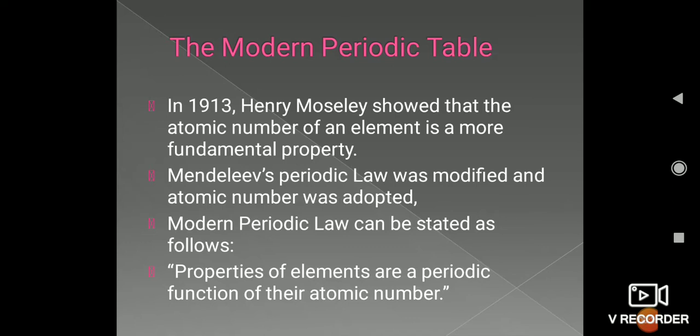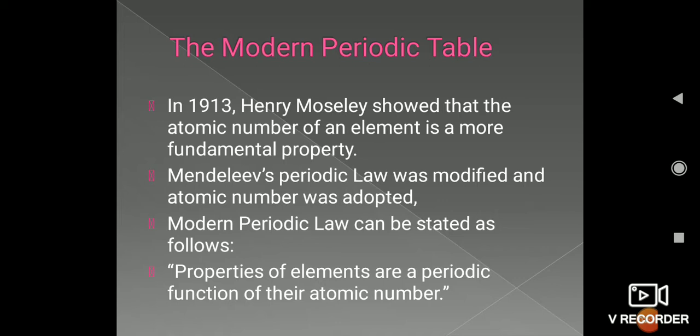So a modification was done by the scientist named Henry Moseley in 1913. He showed that the atomic number of an element is a more fundamental property. As we have studied, a limitation of Mendeleev's classification is that it is not able to give a position to isotopes. If Mendeleev's classification was based on increasing atomic masses, isotopes should also have a place, but they have not been placed.